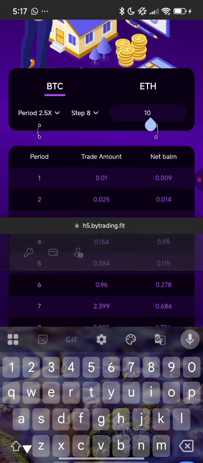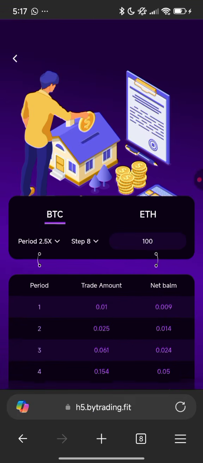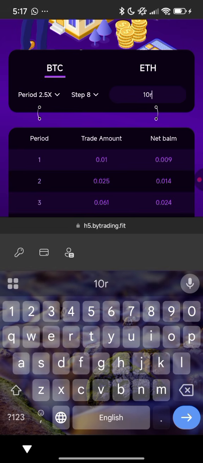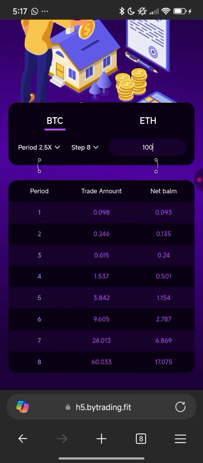As you can see on my deposit, I have a total balance of $108 there. So I'll be entering with $100, for example. Now, once I enter with $100 right here, you can see this is my own trading plan, so I will have to follow the procedure step by step. And I told you the signal drops every single minute, so you must align with them for you to make profit. You understand?